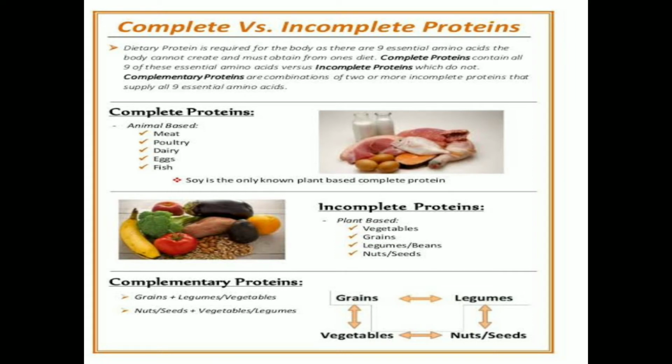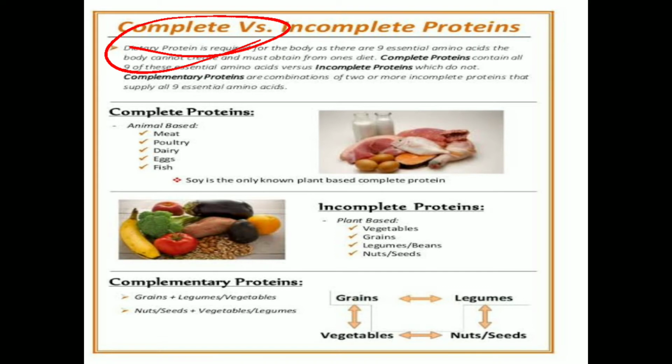Okay, from which kind of protein source are we getting those essential amino acids? Here we come to the complete protein. What are complete proteins? A complete protein contains enough of the essential amino acids to maintain the tissue and promote the normal rate of growth.